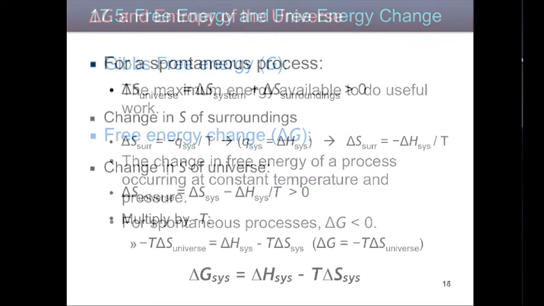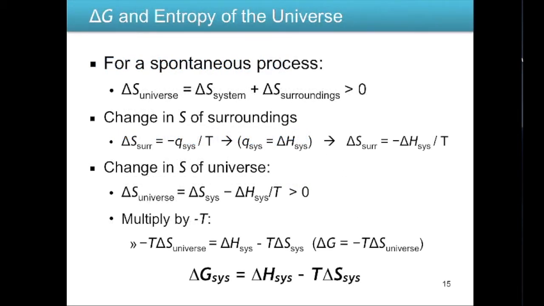or delta G is going to be negative. The derivation of this equation on the bottom isn't that important, but I still want to walk you through how we get there. So we know that for a spontaneous process, when we look at entropy, the change in entropy of the universe, or delta S of the universe, is going to equal the delta S of the system plus the delta S of the surroundings. And if the delta S of the universe is greater than 0, in other words, if it's positive, then that means the reaction is spontaneous. But again, we have to know something about the system, and we have to know something about the surroundings.